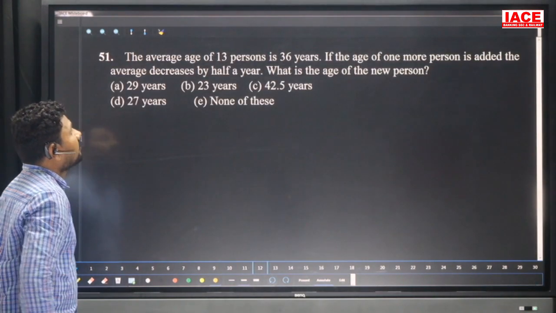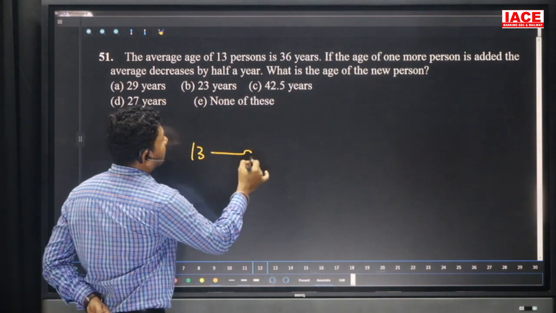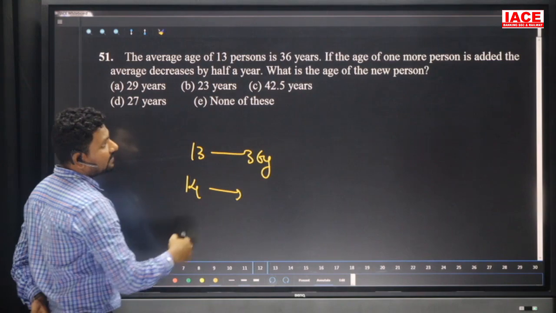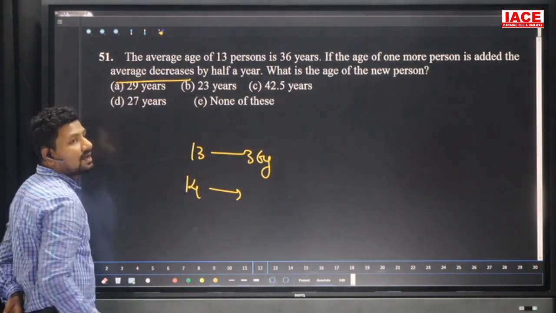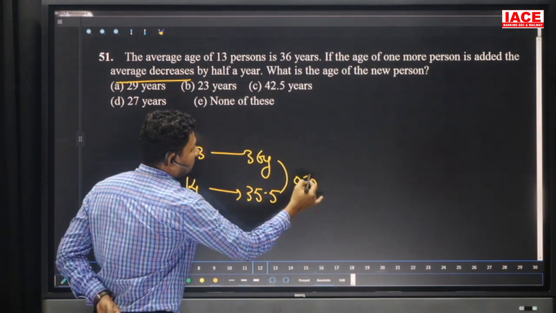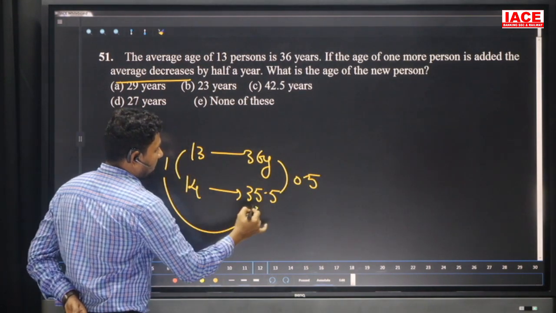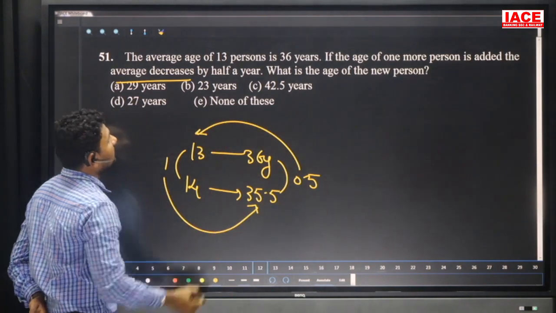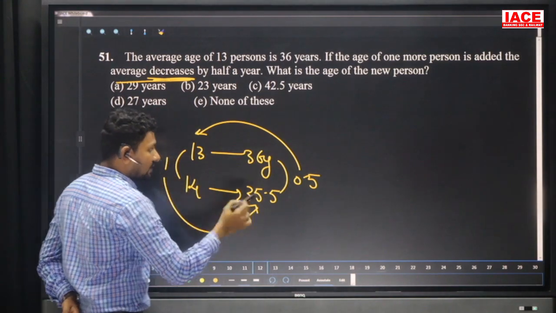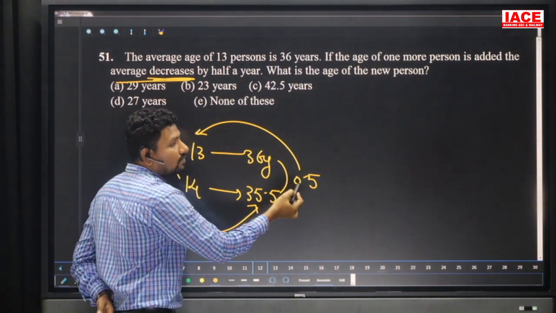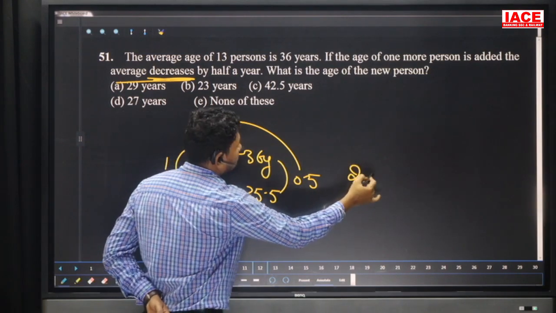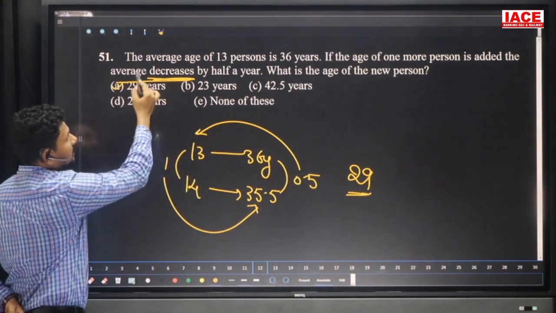Next question. The average age of 13 persons is 36 years. If the age of one more person is added, 14 members are there. Now the average is decreased by half. Half decrease means it becomes 35.5. It is 0.5 and it is 1. 1 will be multiplied here and 0.5 will be multiplied here. And decreased means we should go for the difference. 35.5 one value is 35.5. 13 into 0.5 value is 6.5. 6.5 is removed from the 35.5. We'll get what is the years? 29 years. Then our option is A.